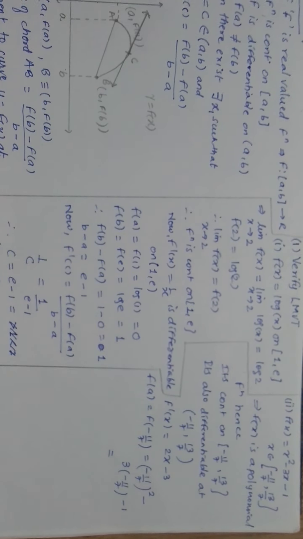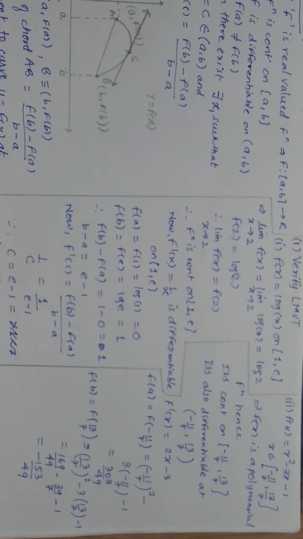On calculation I get f of a to be 303 by 49. You calculate it, you will come to know. I have used a calculator, but you can do it by normal calculation. So f of b, on solving 13 by 7 the whole square minus 3 into 13 by 7 minus 1, I get minus 153 by 49.